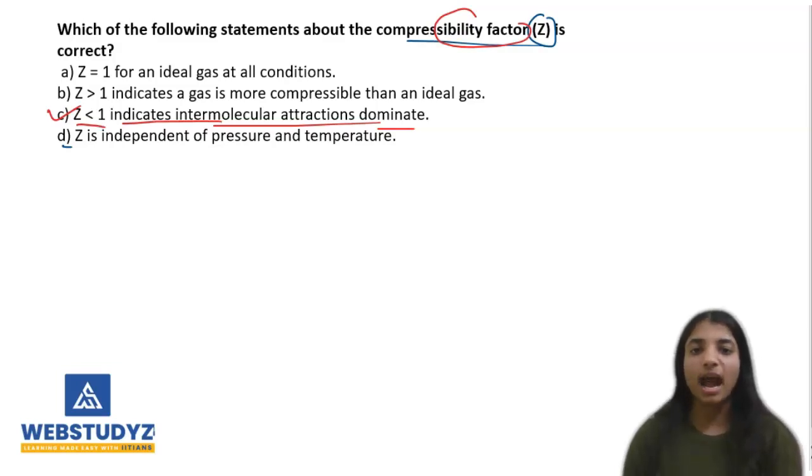Ideal gases follow the gas law perfectly, but real gases show some deviation, and to solve this, the van der Waals equation comes into the picture. If we understand the differences between ideal and real gases, it will be very easy and helpful to solve these problems.